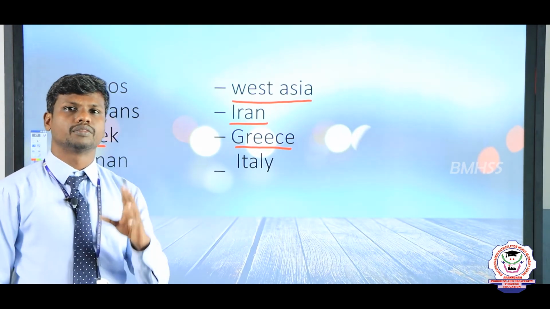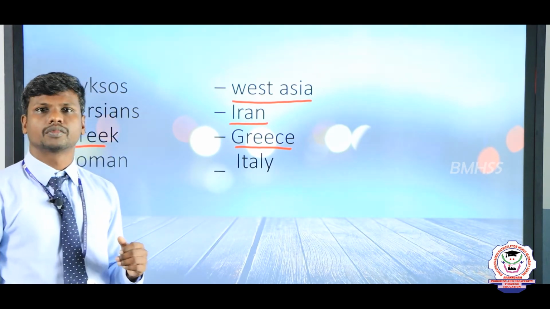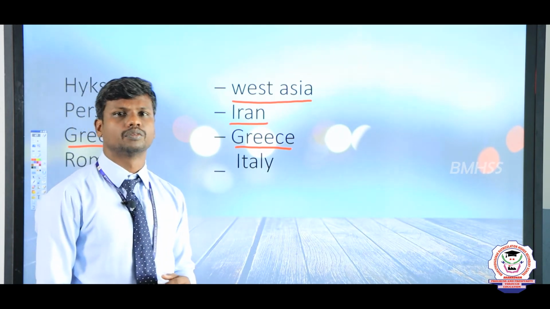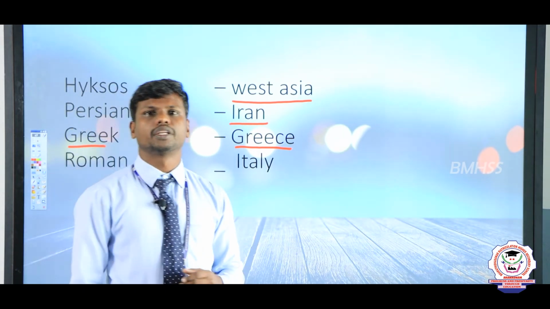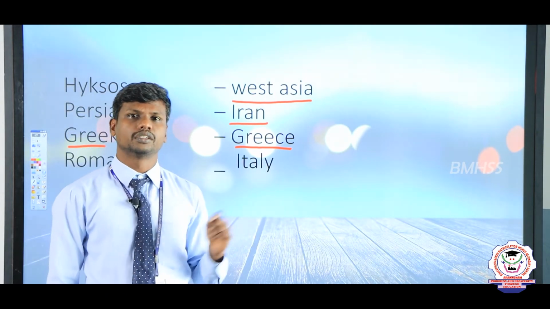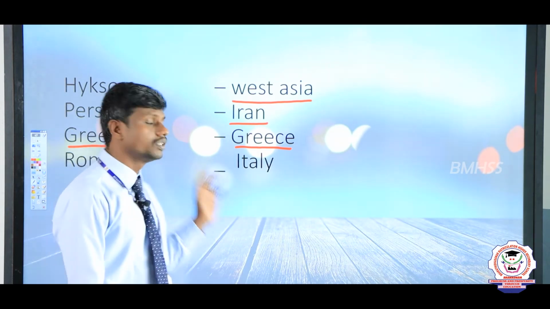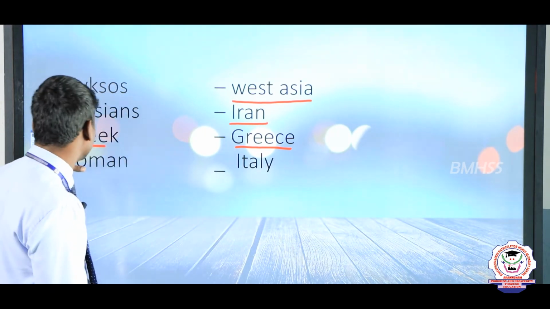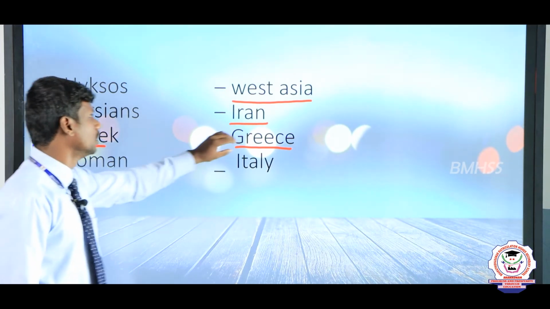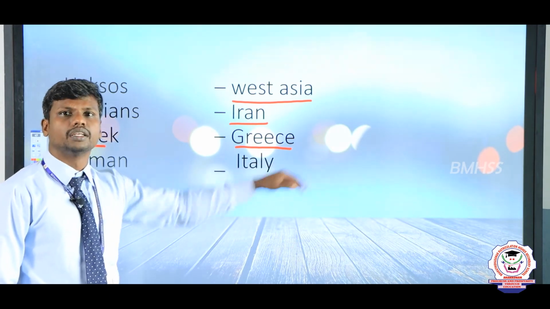A famous historian and father of history, Herodotus, was a Greek historian and Greek philosopher. Greek indicates the country Greece. Where is it located? It is located at present in Europe.